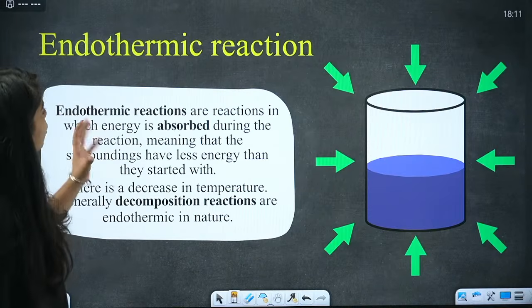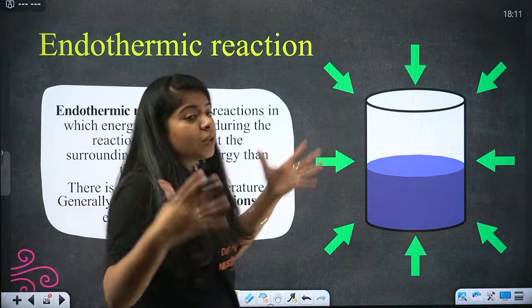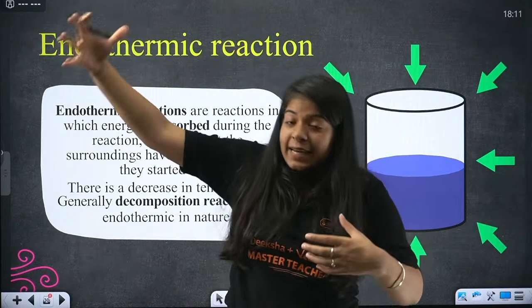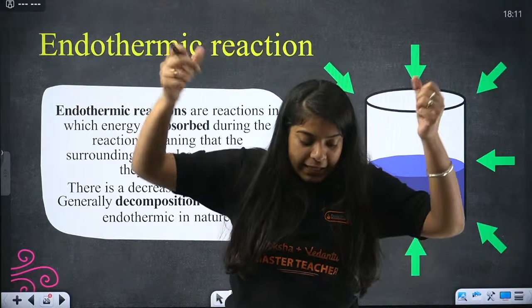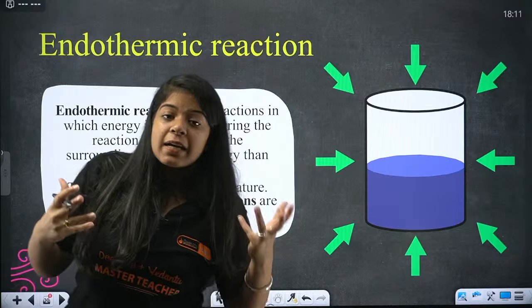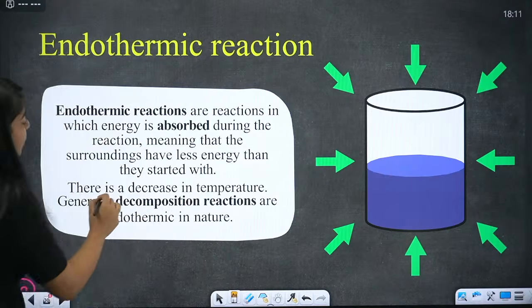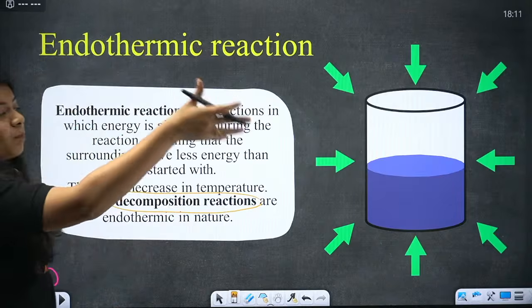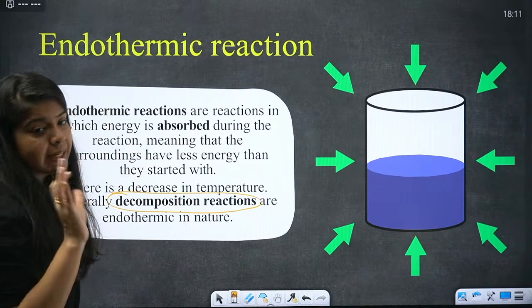Similarly, we have endothermic reaction. In endothermic, the heat is absorbed, it enters into the body. In exothermic, it exits the body. So that is endothermic reaction, right? Correct? Now decomposition reaction, where the reactant breaks into two or more parts, is an endothermic reaction.